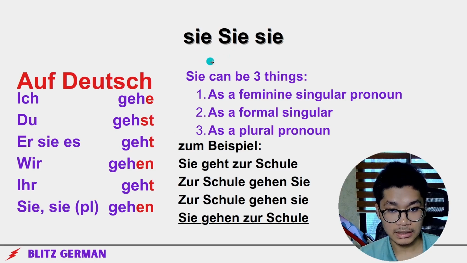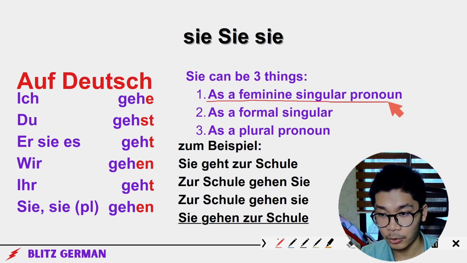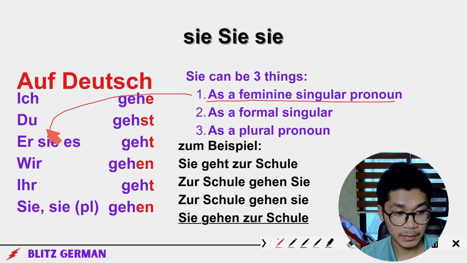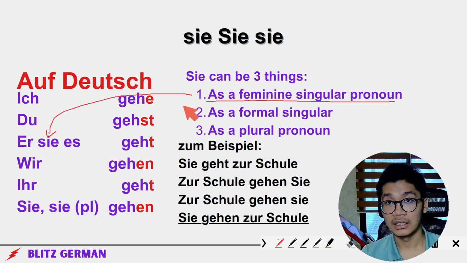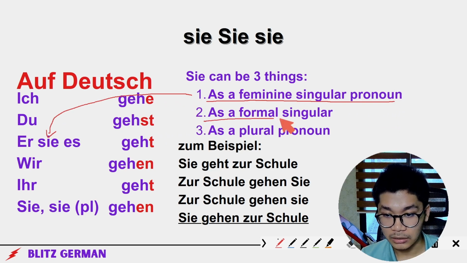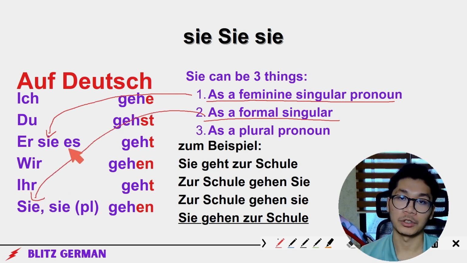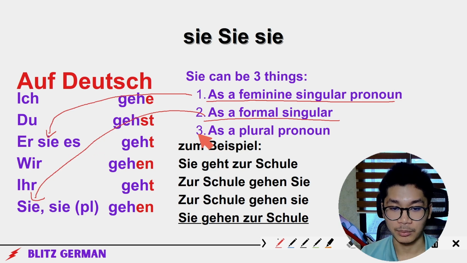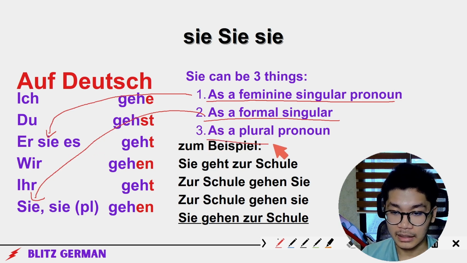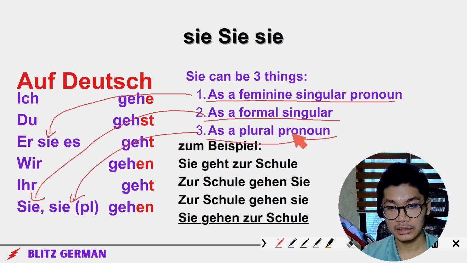Okay? Okay. So sie can be 3 things. Sie, as a feminine singular pronoun, so one person, female, so die Katze oder die Frau und so weiter. A formal pronoun, this is you. Formally, if you're talking to your boss or talking to someone like your professor, you say Sie. And as a plural pronoun, so let's say die Kinder gehen zur Schule und so weiter.